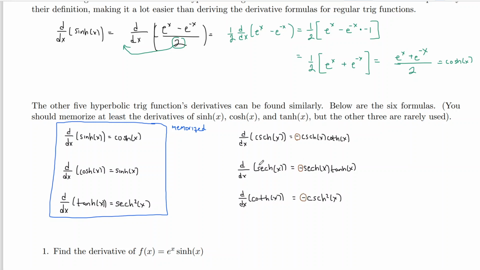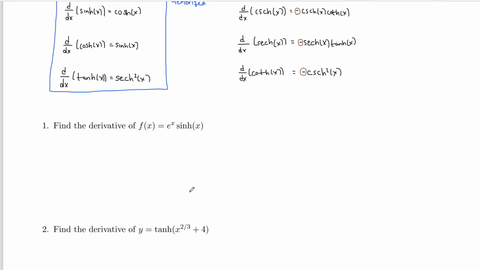So the way you can memorize whether it's negative or not is different, but otherwise the same as the regular trig functions. For the regular trig functions, the negatives were on the derivatives of the c functions. For this one, the negatives are on the quote-unquote other three, the not normal three. But because I really only have an expectation of memorizing these three, we'll really only test you on these three. But they're just another tool that you have. Whether you're going to use the product rule, the chain rule, the quotient rule, or the power rule, these are just new tools, just like all the other derivative formulas we got.